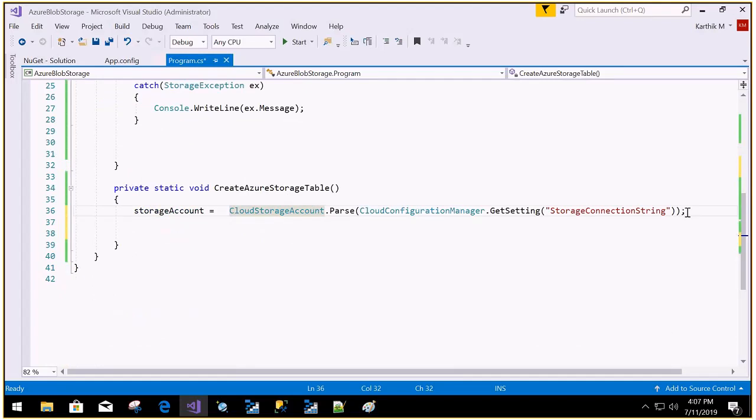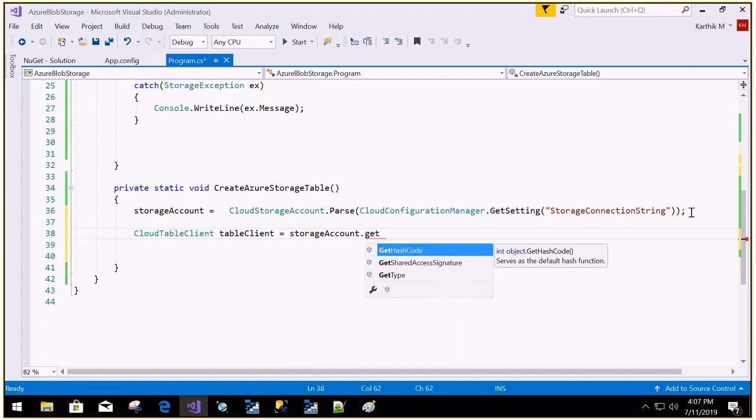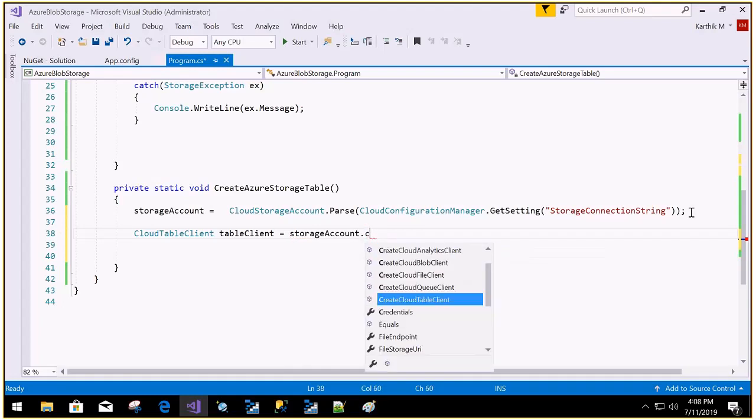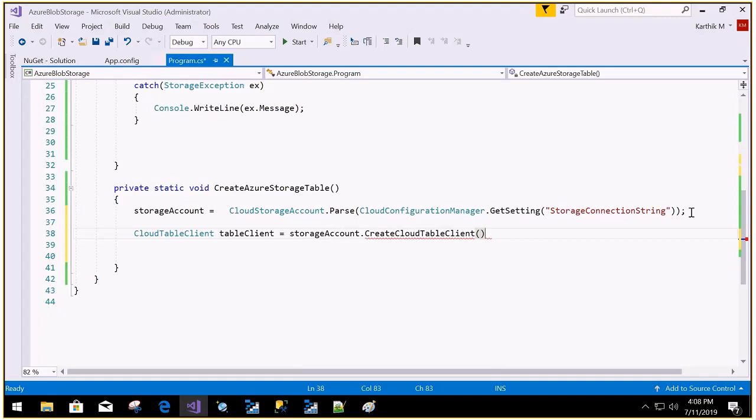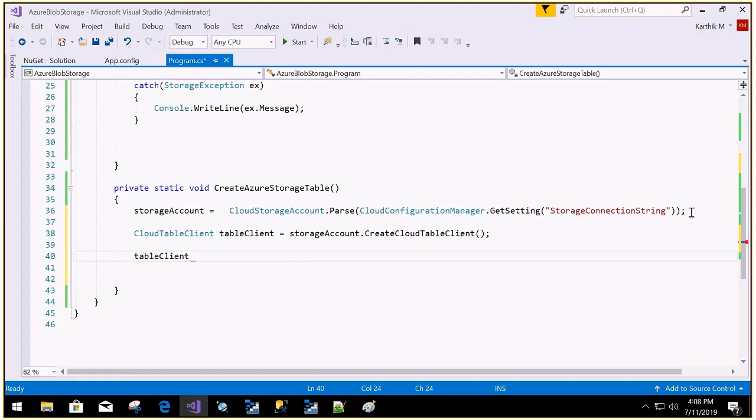Storage account is ready. Once you have the storage account, the next thing is we are going to work with the table client. To create the table client, CloudTableClient equal to, from the storage account, create the cloud table client. Then I'm saying table equal to, I want to create a table now, so table client dot get table reference.